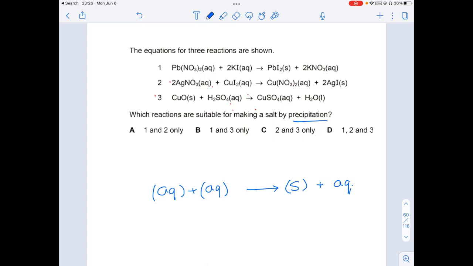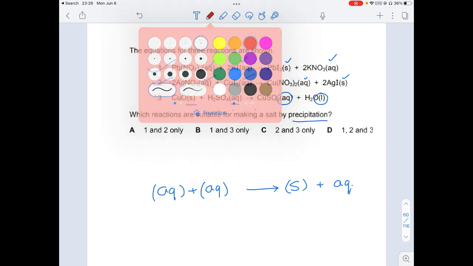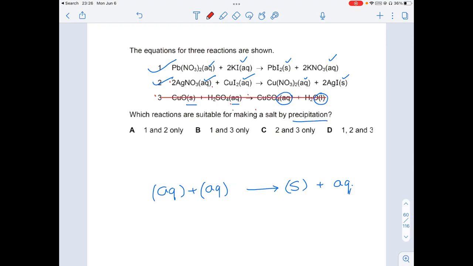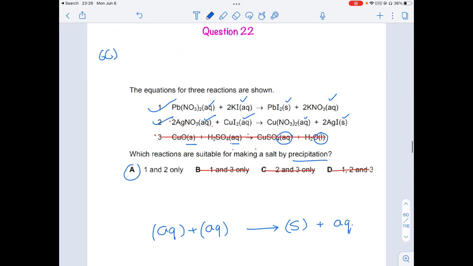We can see that the first option has aqueous, aqueous and a solid and aqueous, so the first option can be correct. The second option is also aqueous, aqueous and an aqueous and a solid, yes. And in the third option, we can see a solid and an aqueous reactant, so this is wrong, and moreover there is no precipitate at all. Both products are aqueous and liquid. So the third option is wrong. We are left with only 1 and 2. So B is wrong, C is wrong, D is wrong. Option A is going to be the correct answer.